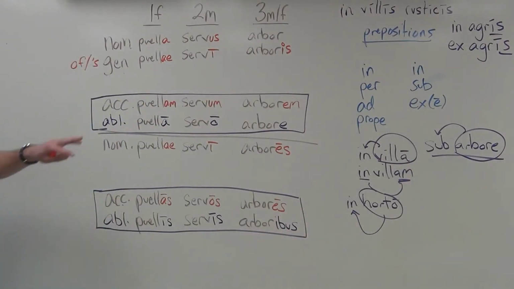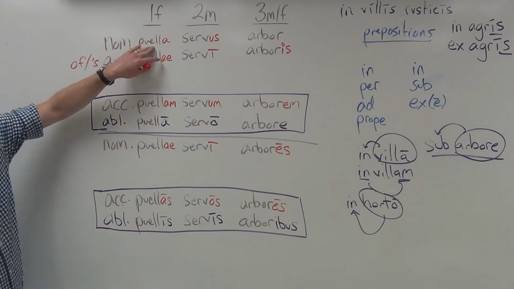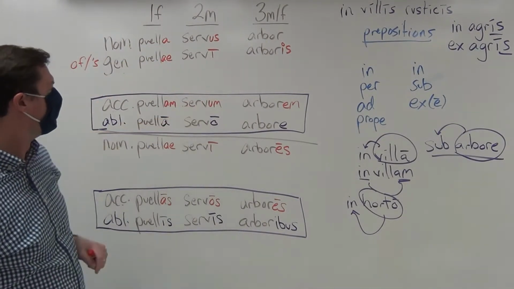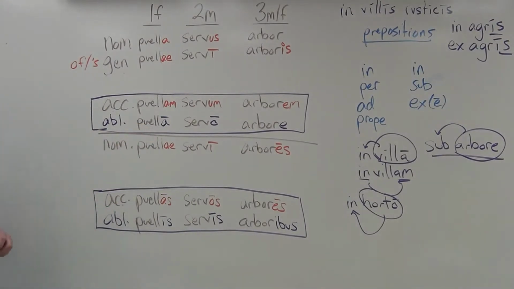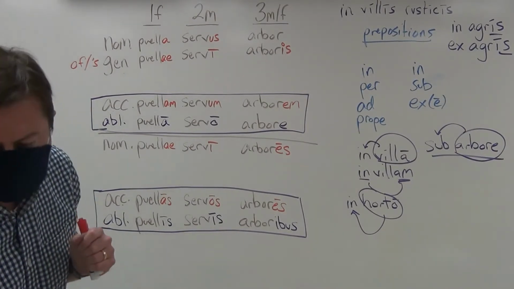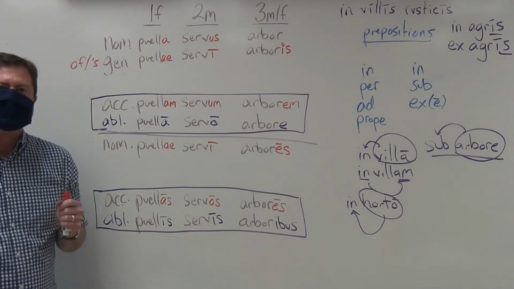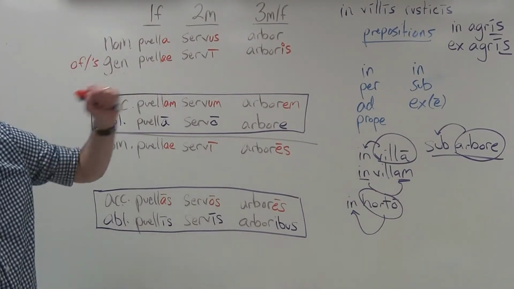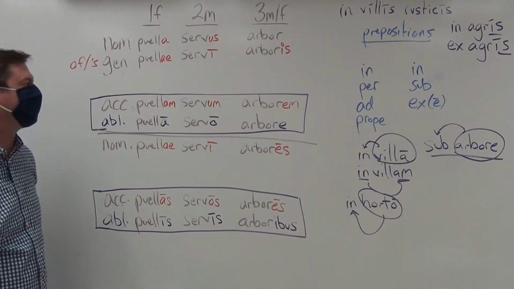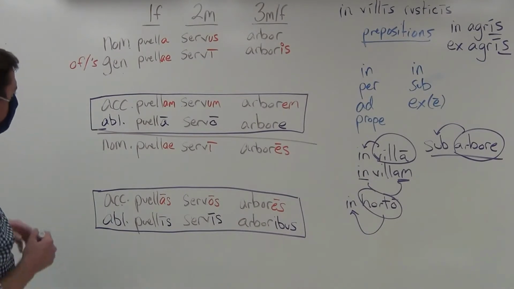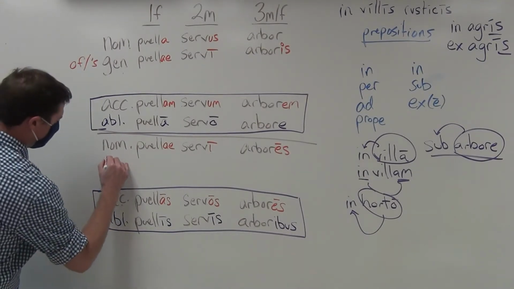You could never say in puella or ad servus. It would have to be ad servum or in puellā, and so forth and so on. But while we're at it, we should go ahead and add the other case endings so that we are, at this point, going to be familiar with all of the forms of the first, second, and third declension, masculine and feminine. So let's go ahead and add into the mix the genitive plural.